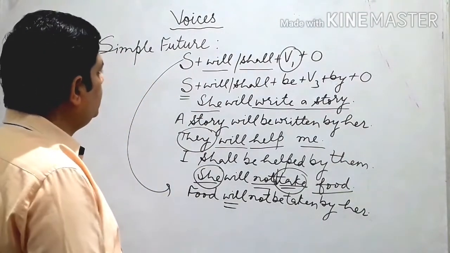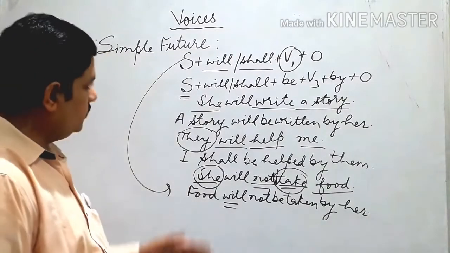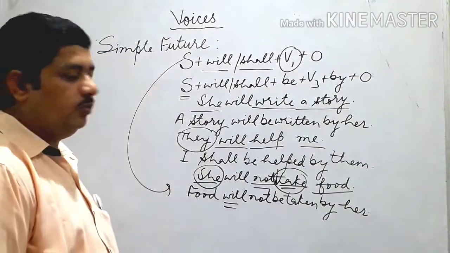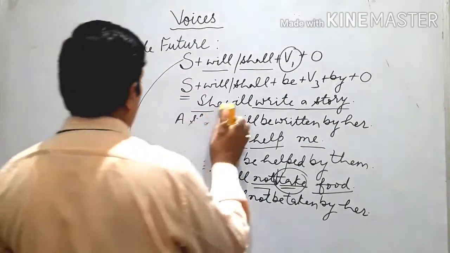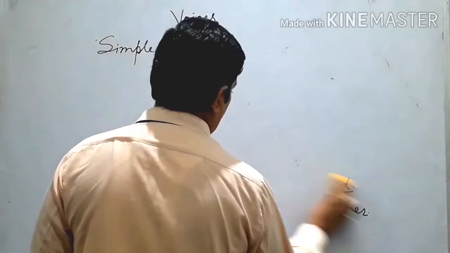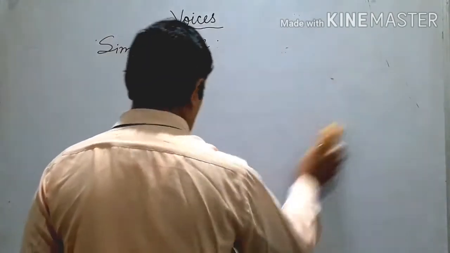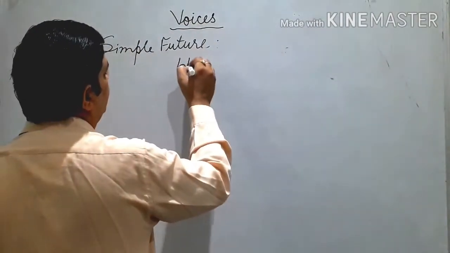So now we change the interrogative sentence of this tense into passive form. Listen, in interrogative form, the structure is like this.